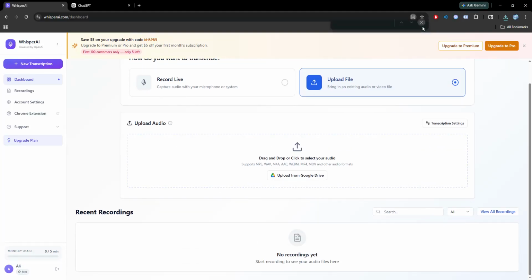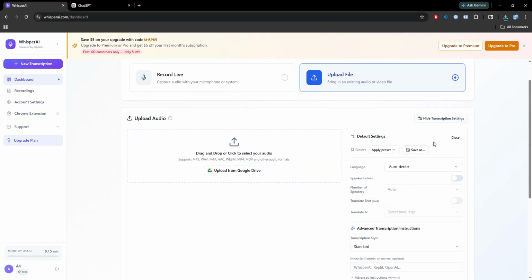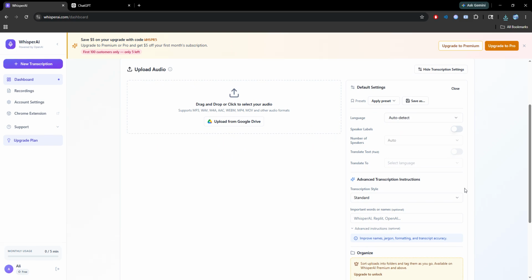Whisper AI is great for transcription, but combining it with other tools creates a powerful content system. Let me show you the full free workflow. First, transcribe your audio using Whisper locally or on the website. Get your plain text transcript ready.